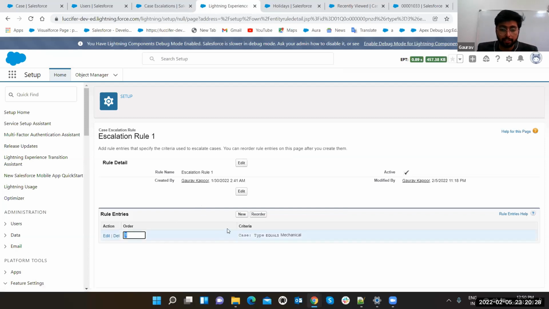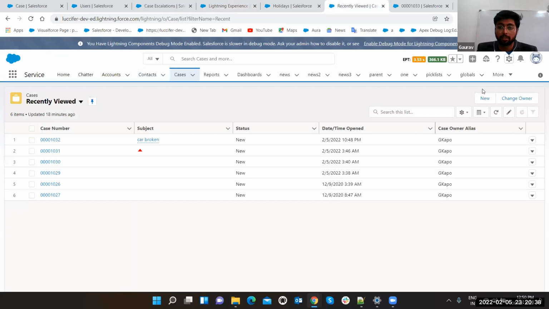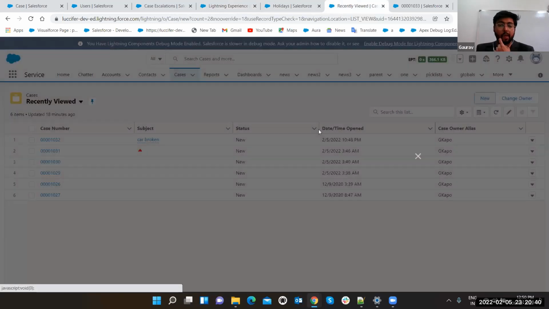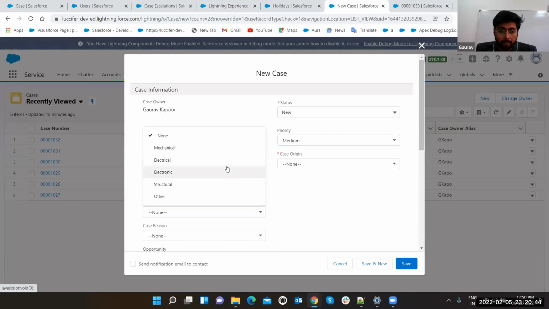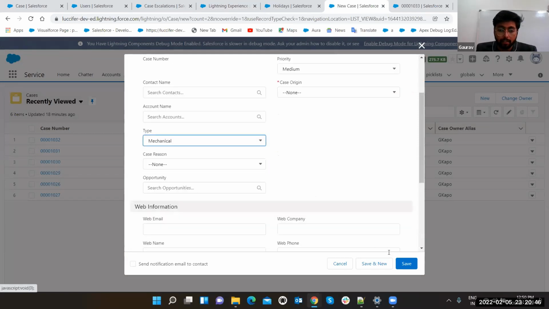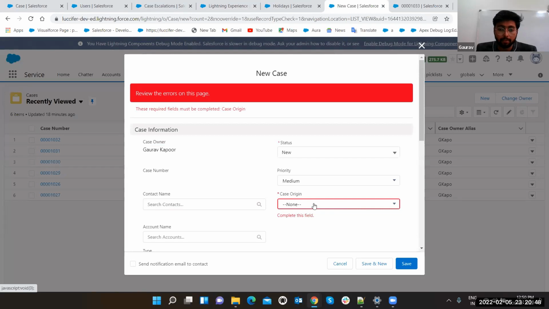Let's make one escalation. If type equals mechanical, it is going to raise a case escalation, right? So let's go to case records and create a new case. Type, where is type? Let's put mechanical and save it. Oh, case origin phone, save.